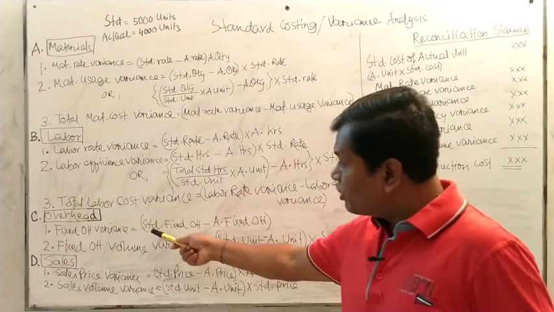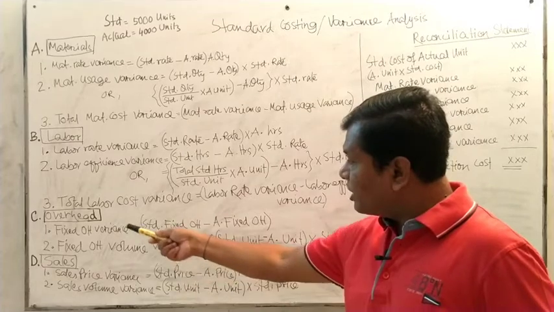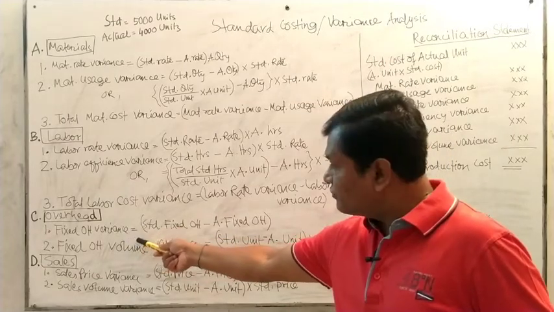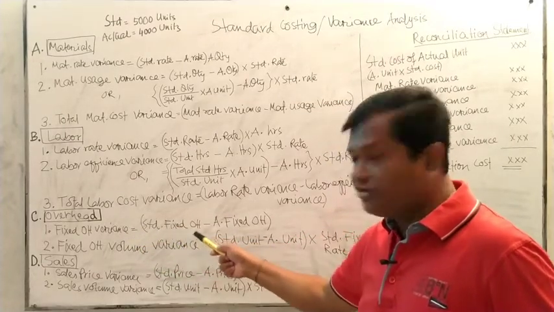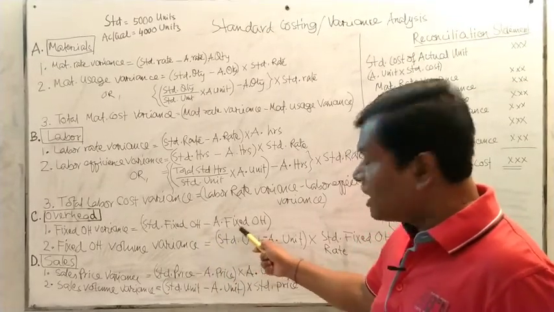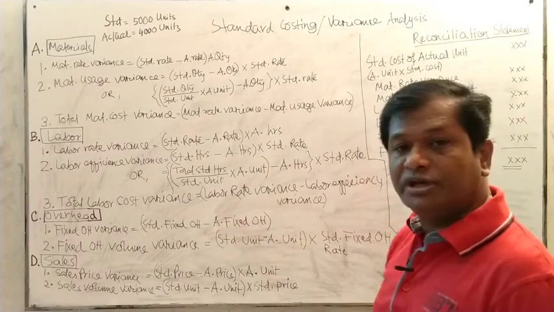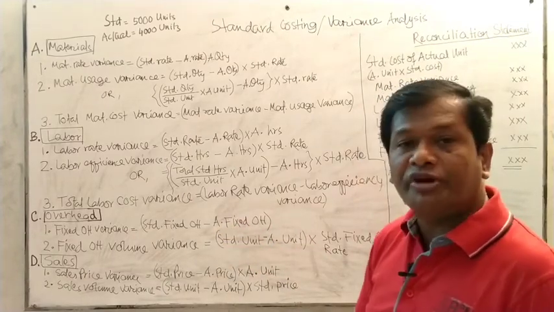Right now we have the overhead cost. Again, the overhead cost is the fixed overhead variance. This is the standard fixed cost, which must be given in the standard information, minus actual fixed cost. Actual fixed cost will also be given. The difference between these two is the fixed overhead variance.